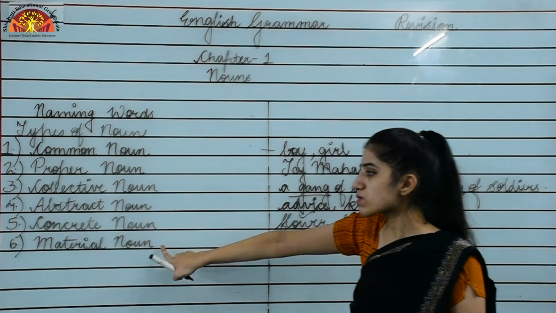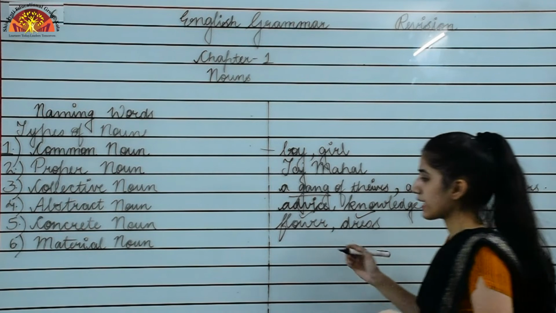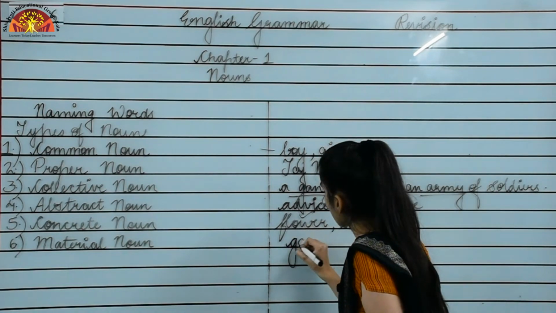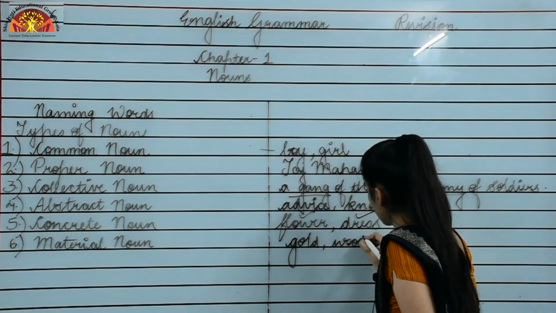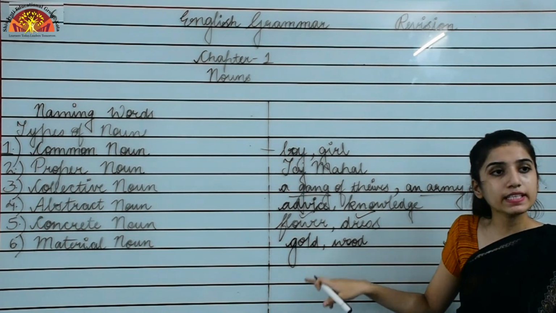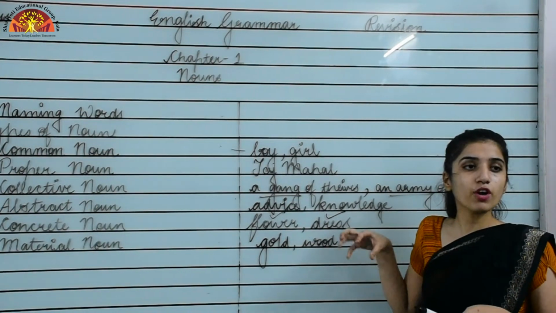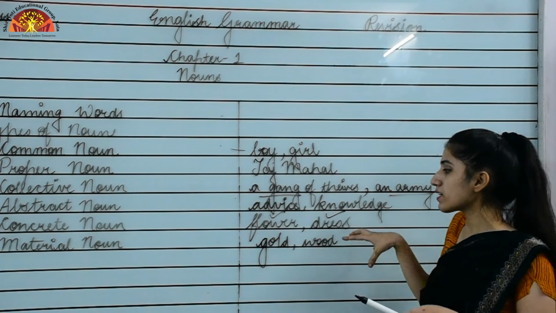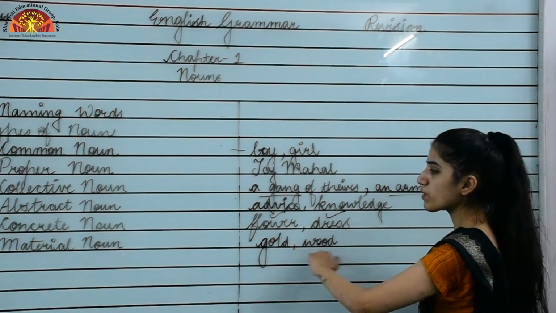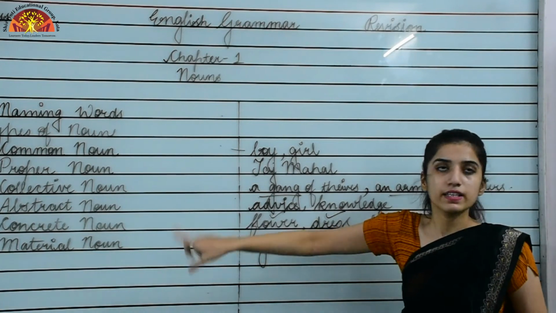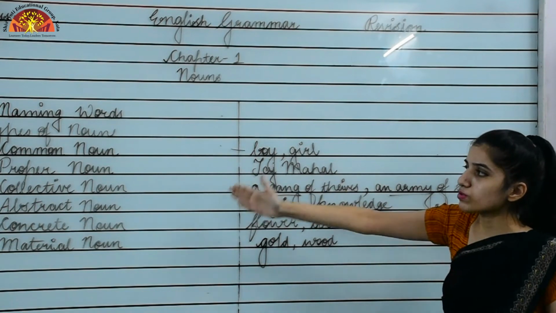Now moving to the last one, that is material noun. The things which are made up of what? Like gold, wood. So these are examples of material noun. Gold, wood, these are the things from which we make things, right? These are the materials that we use to make things. So these words represent what? Material noun. So these are the types of nouns, and these are the examples related to these nouns.